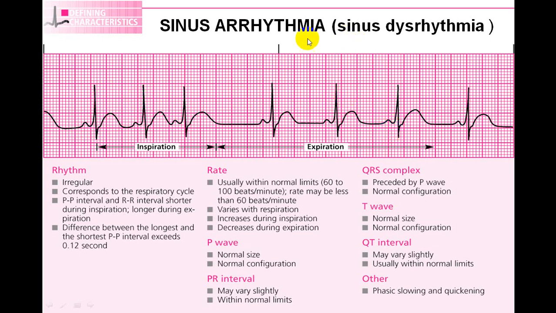Always suspect sinus arrhythmia, or we also use the term sinus dysrhythmia. This is because some people have a slightly sensitive sinus node which will change the rate, but the rate will not be less than 60 and will not be more than 100. It will remain between 60 and 100.